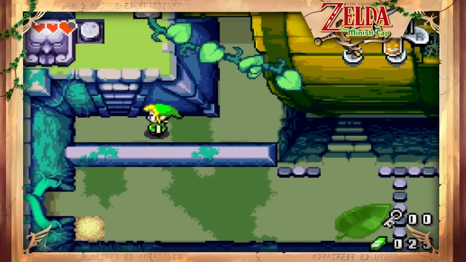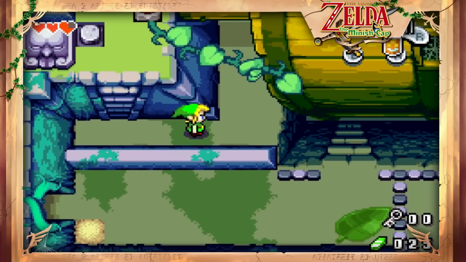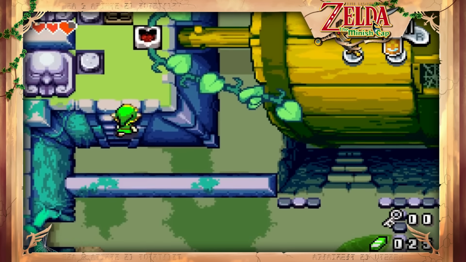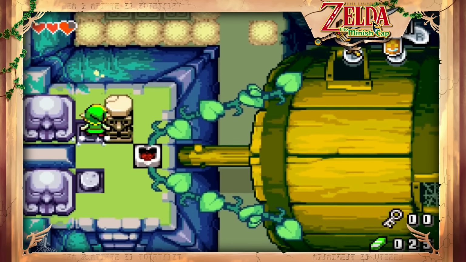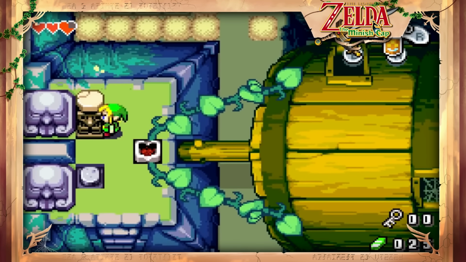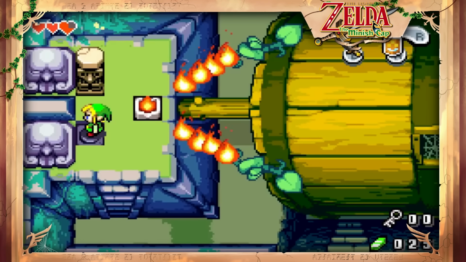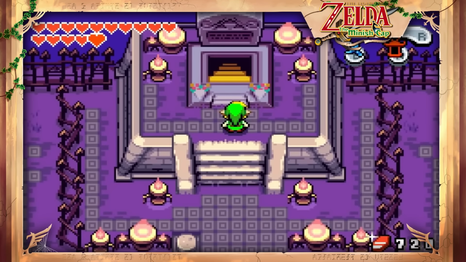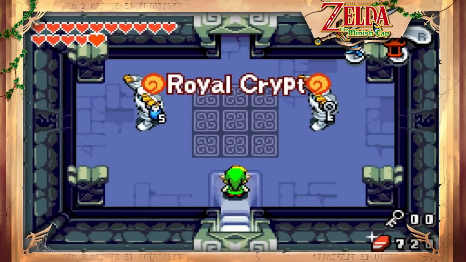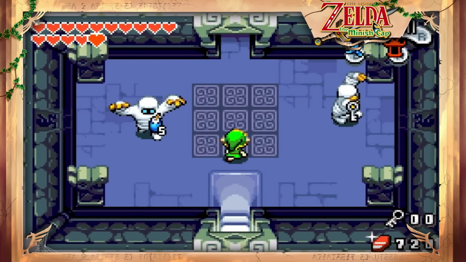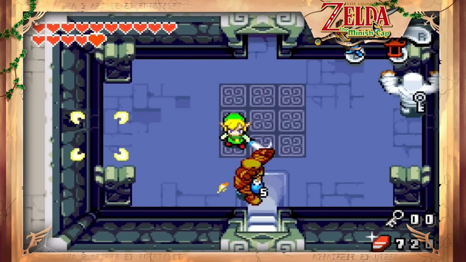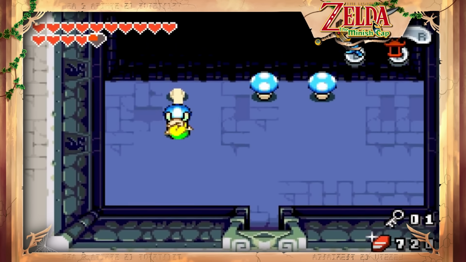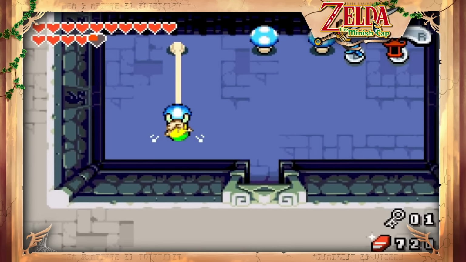The Minish Cap is my personal favourite 2D Zelda game, and one of the best things about it is the atmosphere it's able to capture despite the hardware limitations, especially in the game's dungeons. In terms of design and theme, one of my favourites is the Royal Crypt, the mini-dungeon where the spirit of King Gustaf resides. Because this tomb heavily references the original Legend of Zelda, not just in the music, which is a version of the original game's dungeon theme,